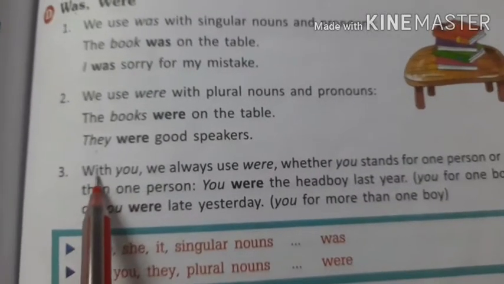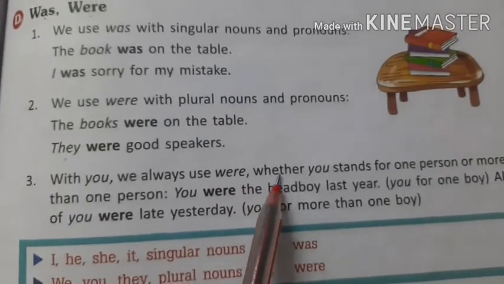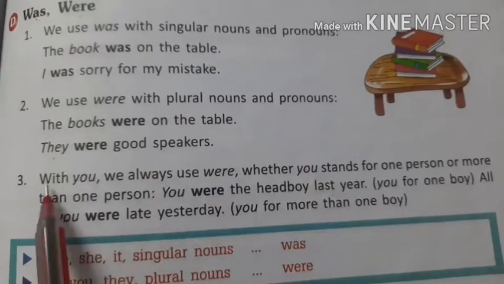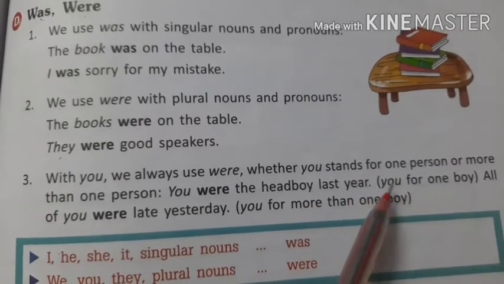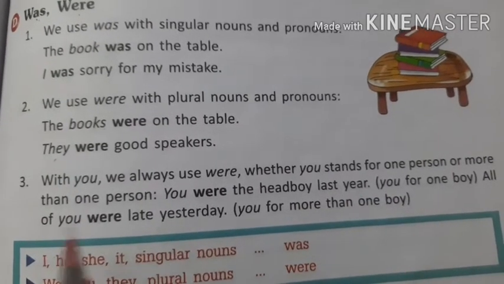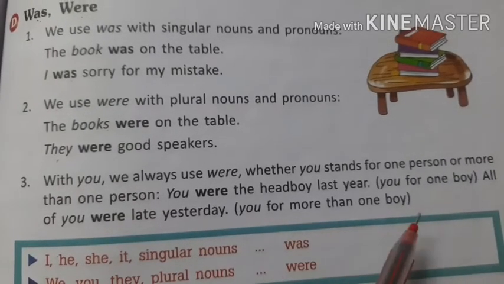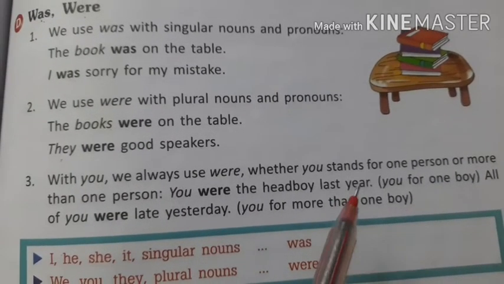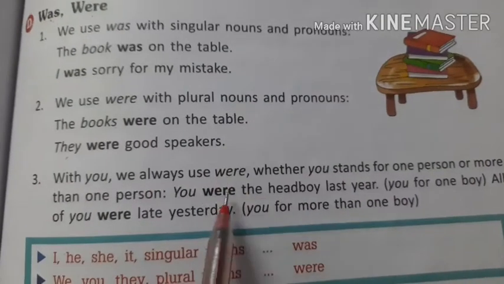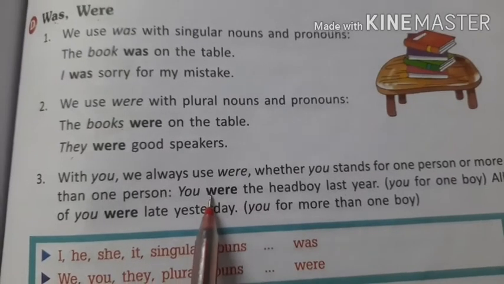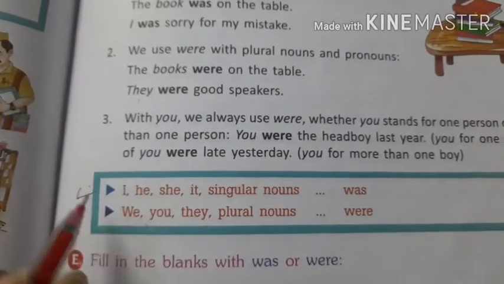Okay. So number 3 says, with you, we always use were, whether you stands for one person or more than one person. You were the head boy last year. You for one boy. All of you were late yesterday. So here you is for more than one. Okay, so again, it is emphasizing how you is treated as plural and it is used with the plural verbs. So again, this blue box you need to copy.